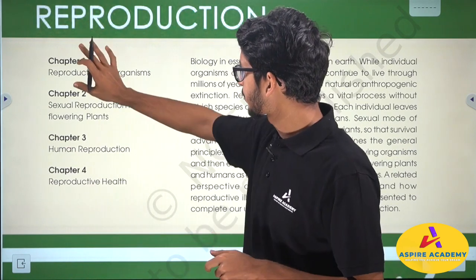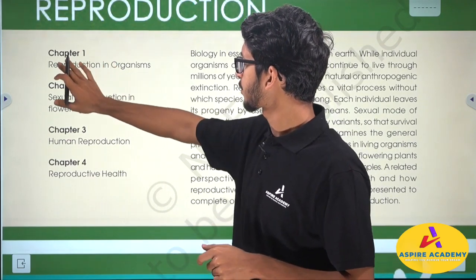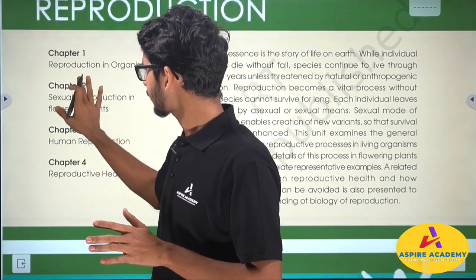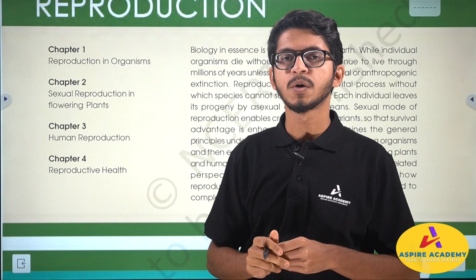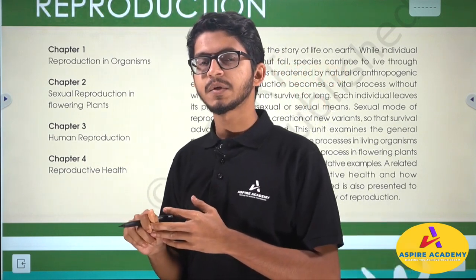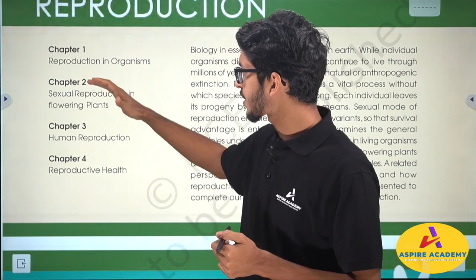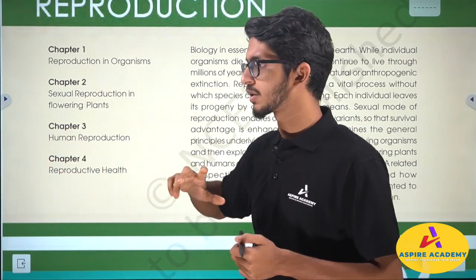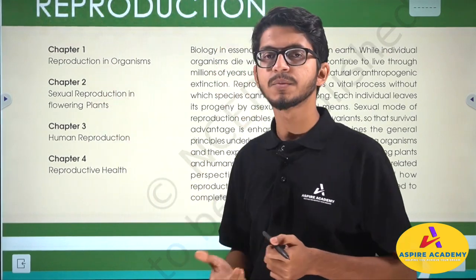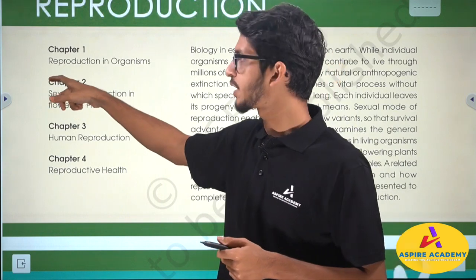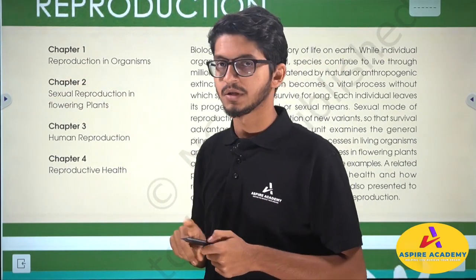In chapter 1, we will focus on reproduction in organisms, studying the overall aspects, the types of reproduction available, and our understanding of the whole reproductive structure. What are the forms, what are the ways to reproduce, and what do we actually mean by reproduction? These are the things covered in this section.